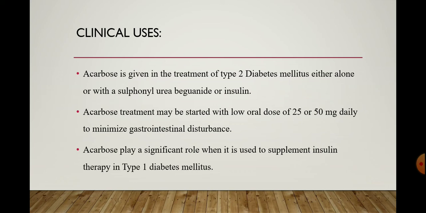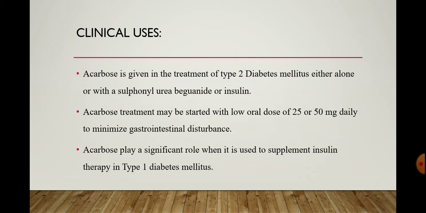Next, the clinical uses. Acarbose is given in the treatment of type 2 diabetes mellitus either alone or with a sulfonylurea, biguanide or insulin. Acarbose treatment may be started with a low oral dose of 25 or 50 milligrams daily to minimize gastrointestinal disturbance.